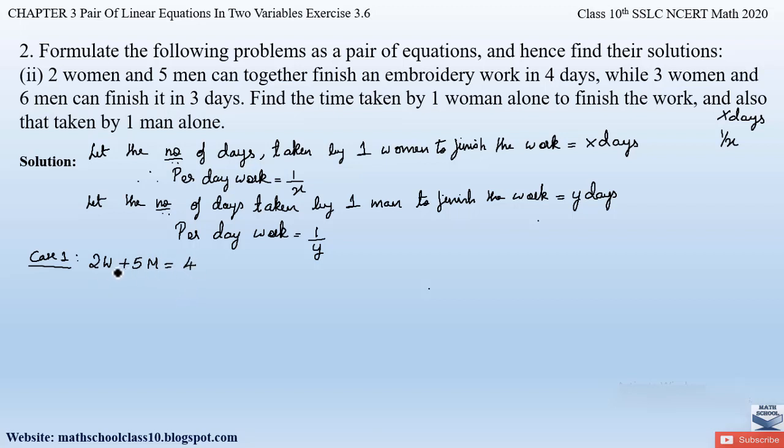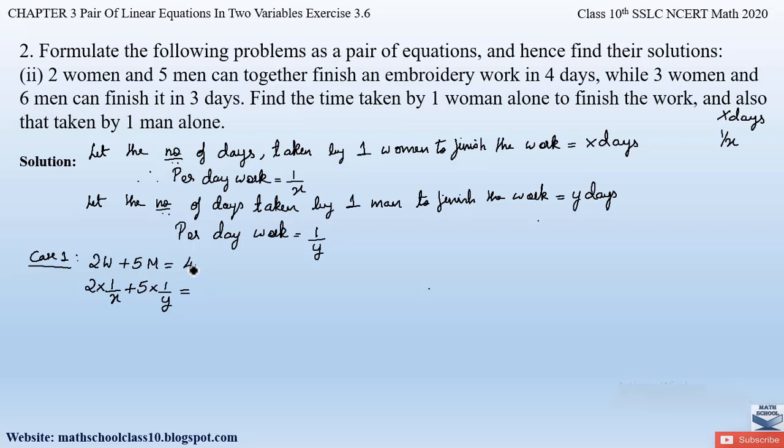Here, the total amount of work done by 2 women and 5 men in 4 days is given. But we have to find out how much work is done by 2 women and 5 men per day. So we will write here, since 2 women are working, per day work of 1 woman is 1 by x. Since 2 women are there, we multiply 2 into 1 by x, which gives the work done by 2 women per day. Similarly, 5 into per day work of a man, that is 1 by y, will give you per day work of 5 men, right?